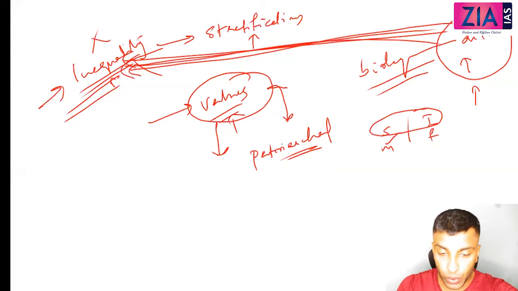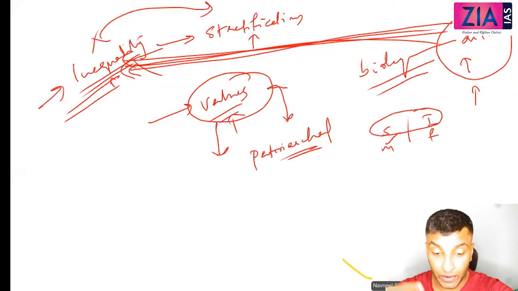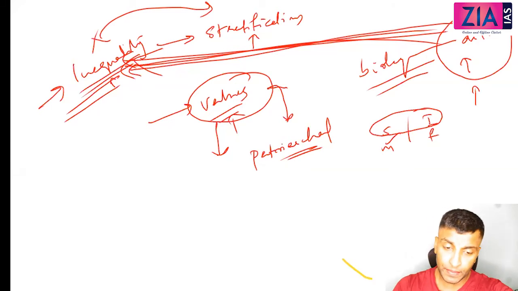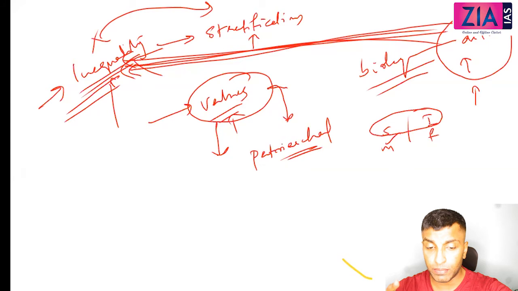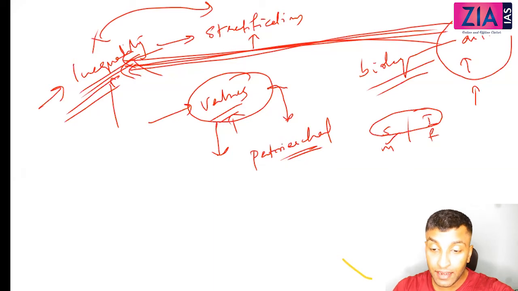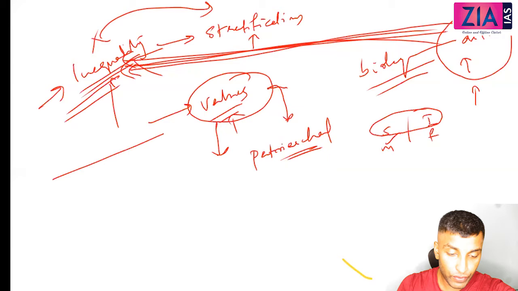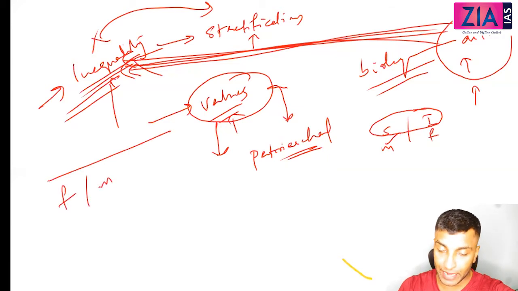Now what we need to discuss is how inequality becomes stratification. Okay, now see, between each one of us, there are inequalities. There are different levels of inequalities. Different values are attached. But see, as a sociologist, it is impossible to study each and every instance of inequality. So what the sociologist will do is try to find patterns of inequality. For example, as I've told you before, in this class itself, we can see female, male. This is one pattern which you can identify. Upper class, middle class, lower class. This is another pattern which you can identify.